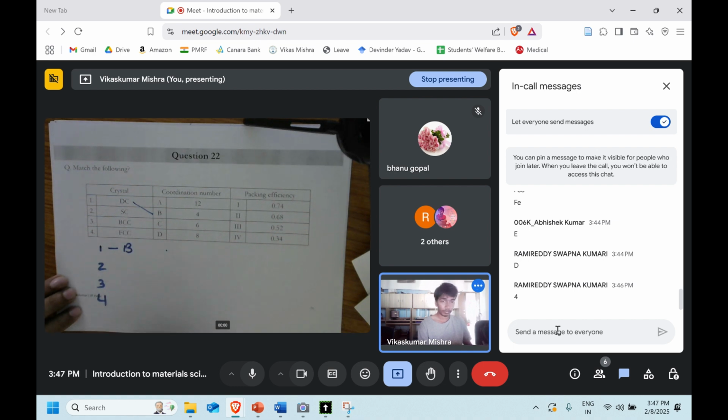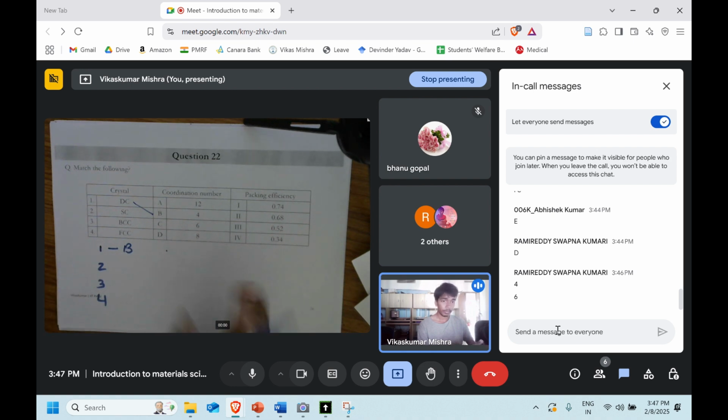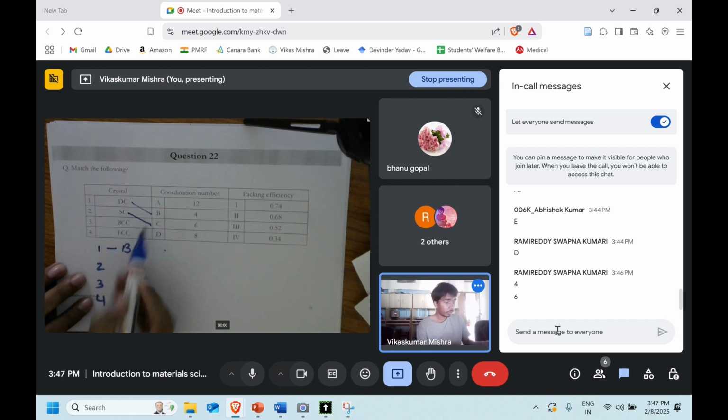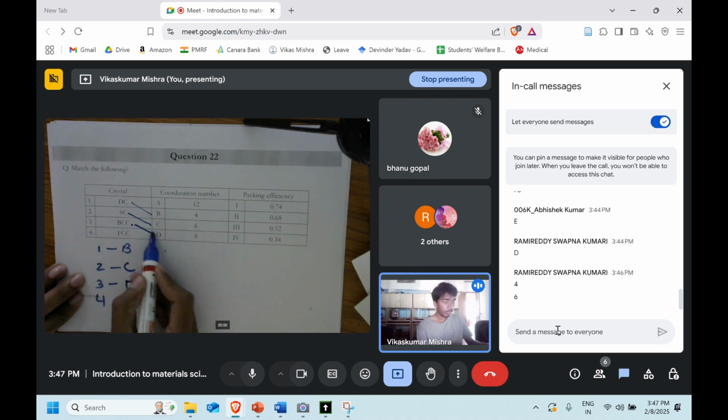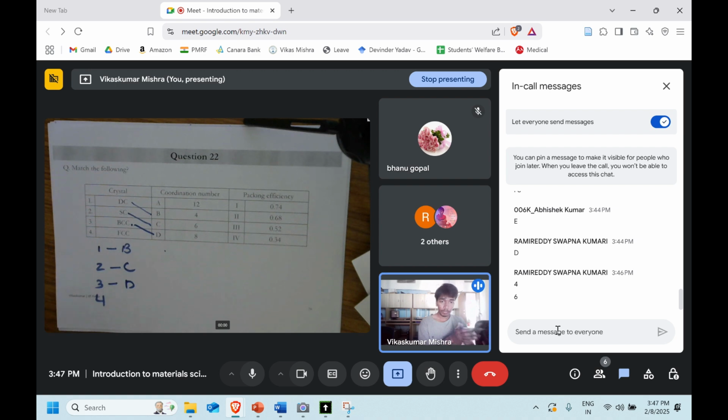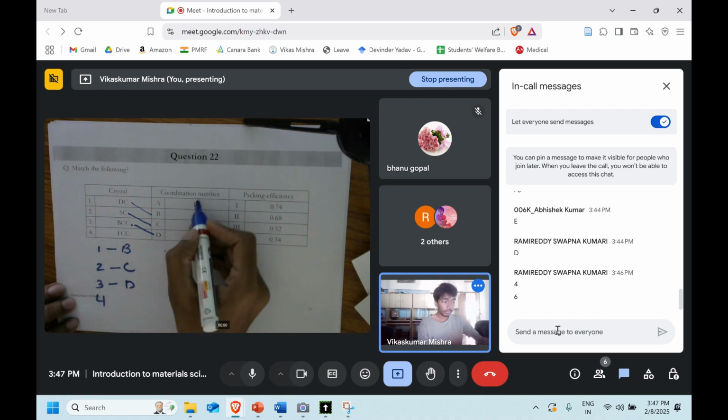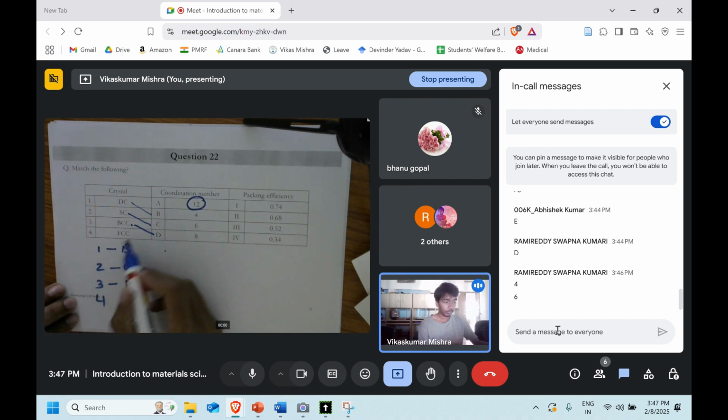Simple cubic. Simple cubic will have 12, 6 or 8. So 4 is already over. You can also consider 4, but it's up to you. Okay, yeah, that's right. It's going to have a 6. That is, option C is the right answer. For BCC, we know that the overall coordination number is 8. So it's going to match with the D. And the only one left, the close pack. See, we can see that FCC, face centered cubic, is the close pack structure. It's close pack because it has this many coordination number. So the fourth one is going to match with the A.